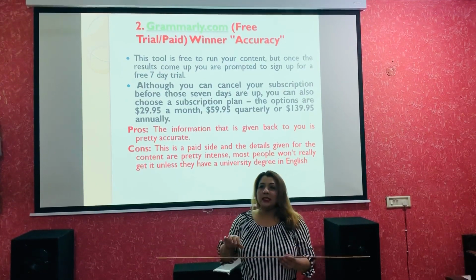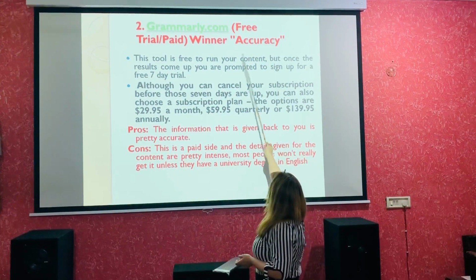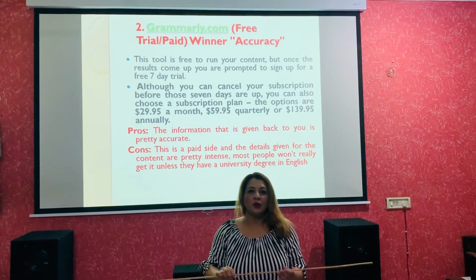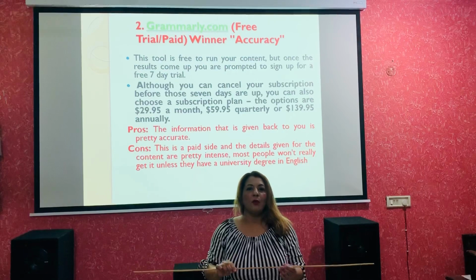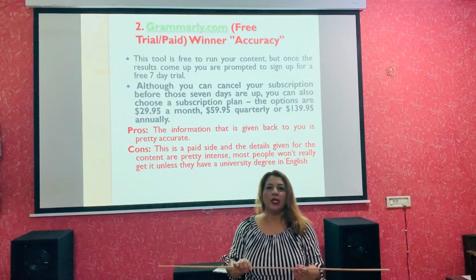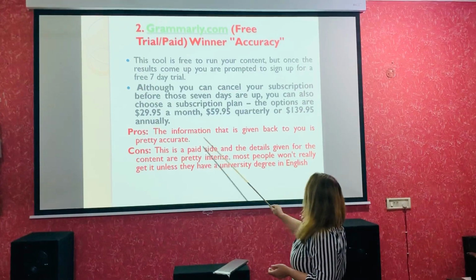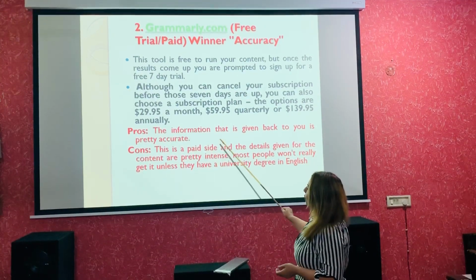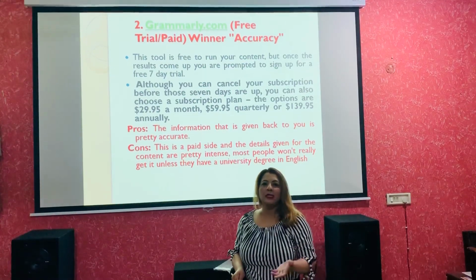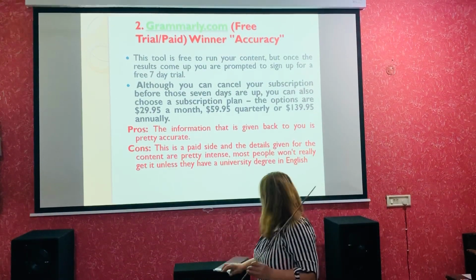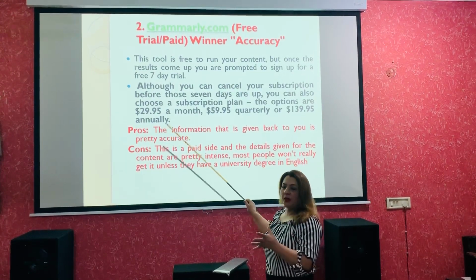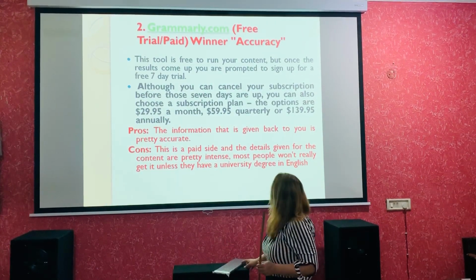And as I have mentioned over there, it is the winner in accuracy, meaning the results are very accurate. So this is a winner when we talk about accurate results. The information given is very accurate, and that is the pro. The con is that, obviously, after the 7 day trial you have to pay for the further subscription. But this is a very good software for plagiarism checking.